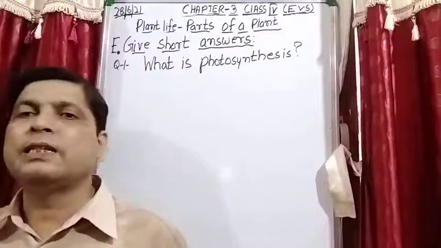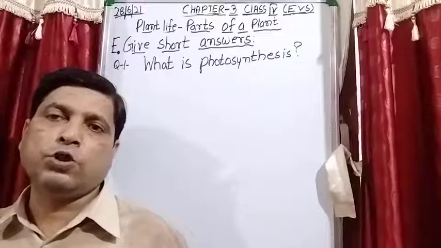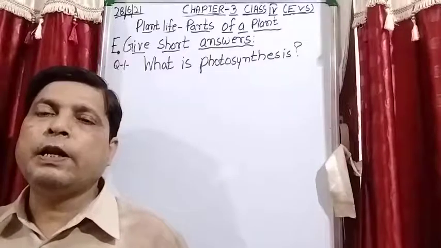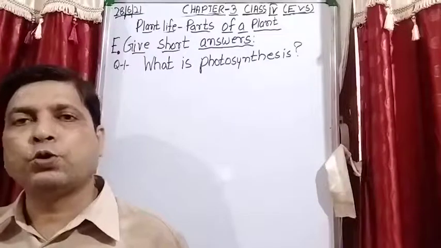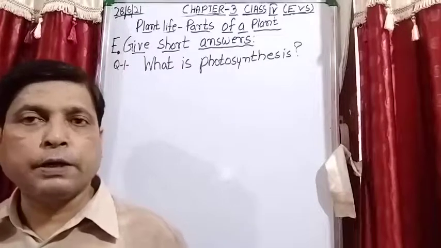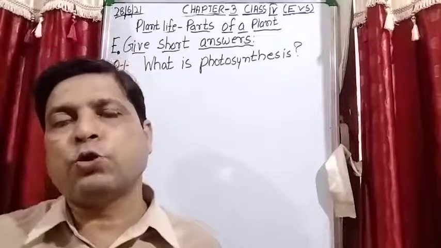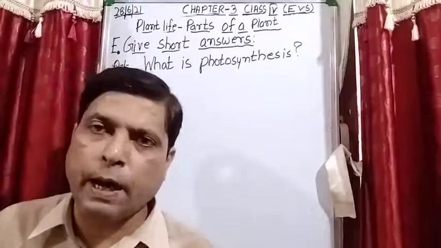So this question is asked as a short answer question. So we will write only the definition of photosynthesis, and if it comes in detail, then you can show this process with the help of a diagram also.